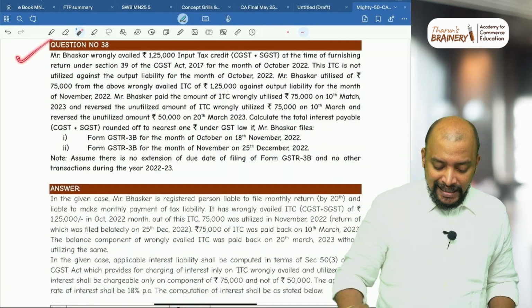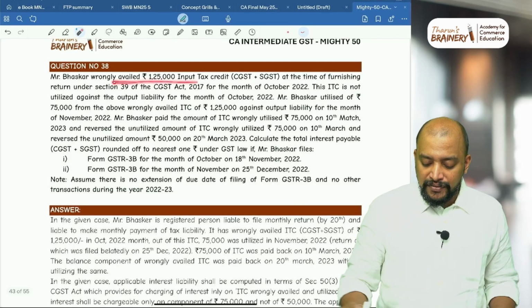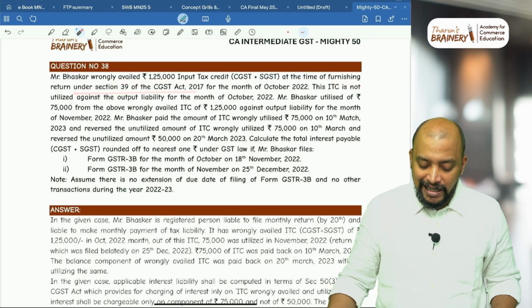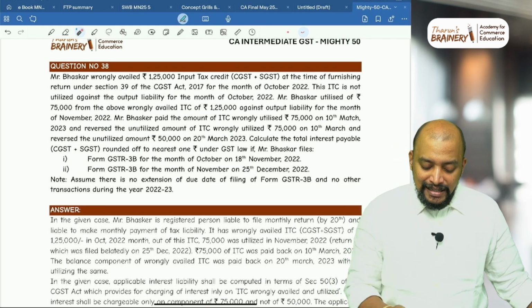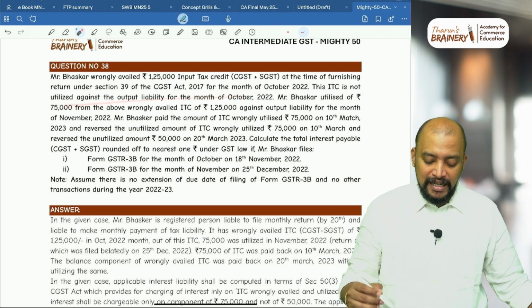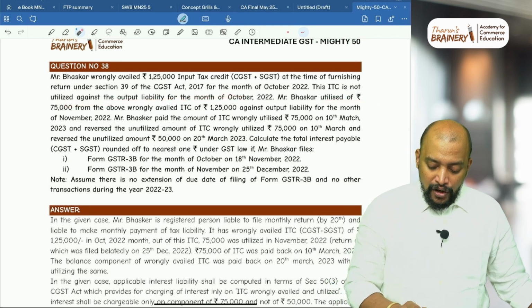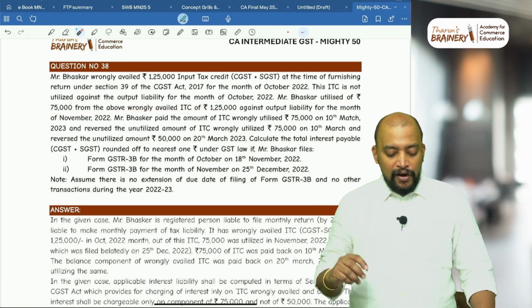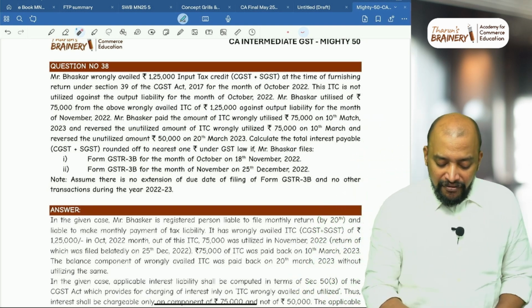Then question number 38. Mr. Bhaskar wrongly availed 1,25,000 ITC at the time of furnishing return under section 13(9) of CGST Act for the month of October 2022. This ITC is not utilized against the output tax liability for the month of October. Mr. Bhaskar utilized rupees 75,000 from the above wrongly availed ITC of 1,25,000 against output tax liability for the month of November.